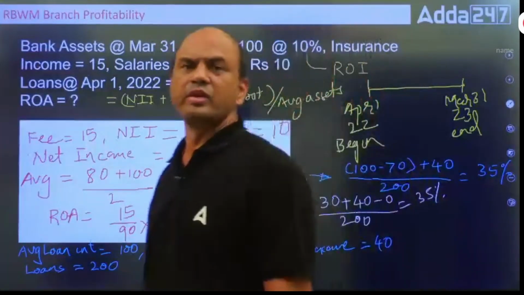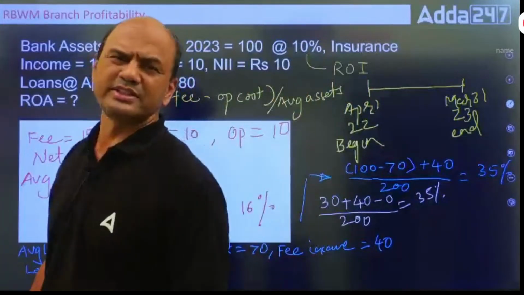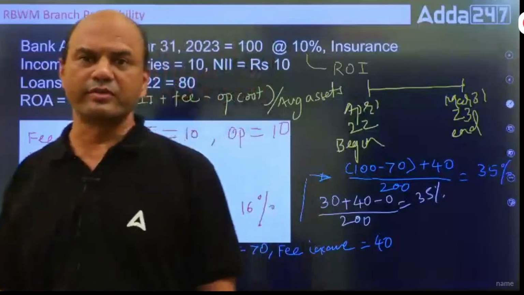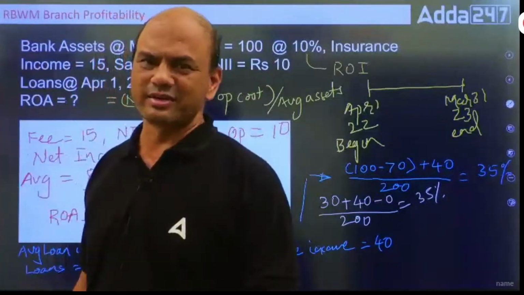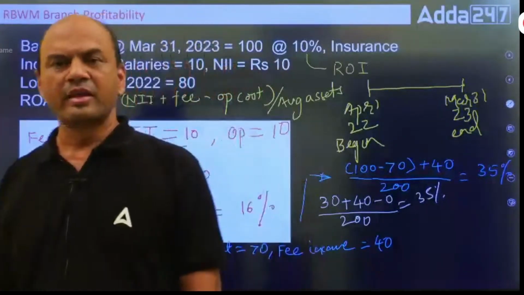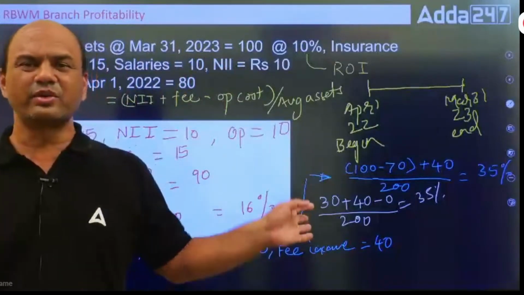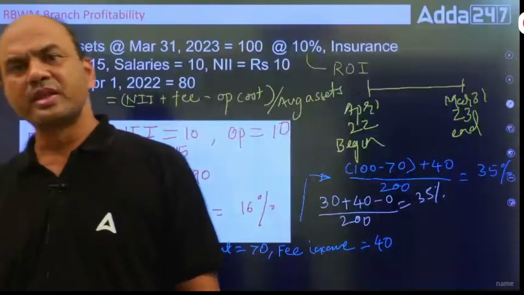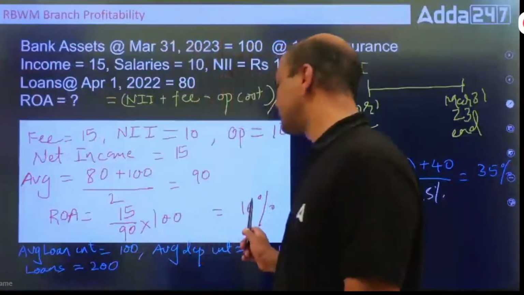Take it as 16, forget it. Concept is important. Division you can do on the calculator also. Clear, everyone? So this is known as your ROA.